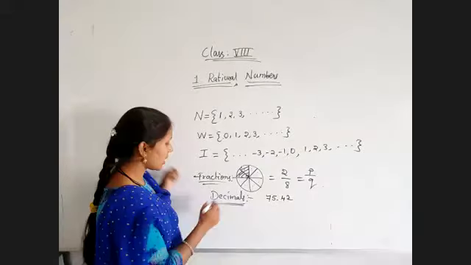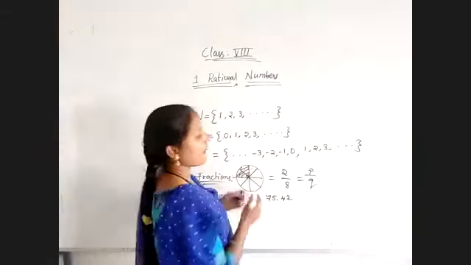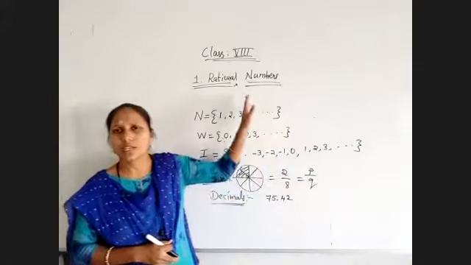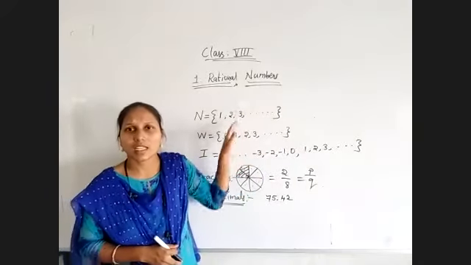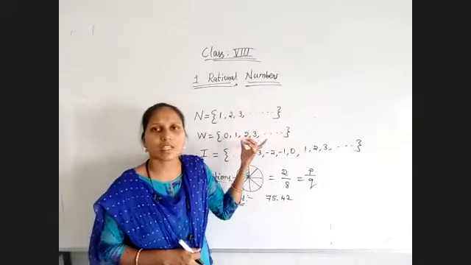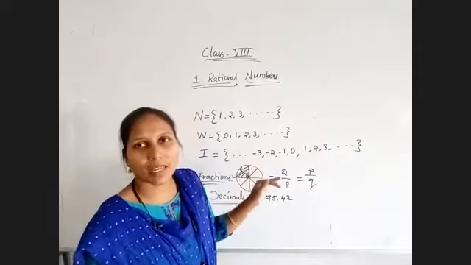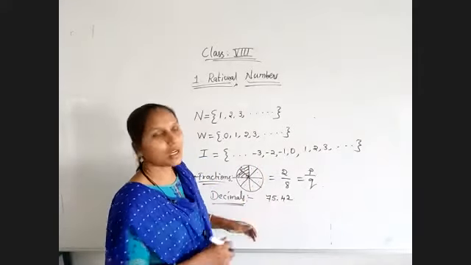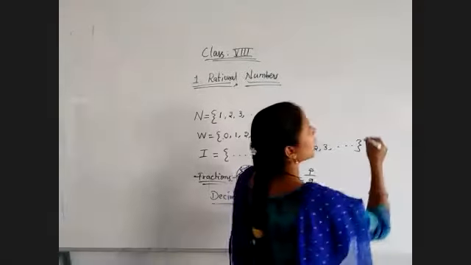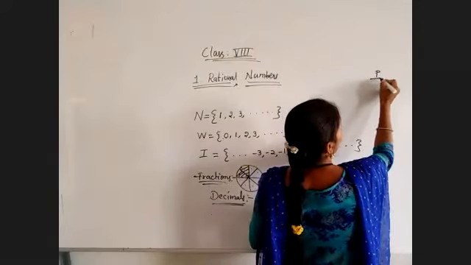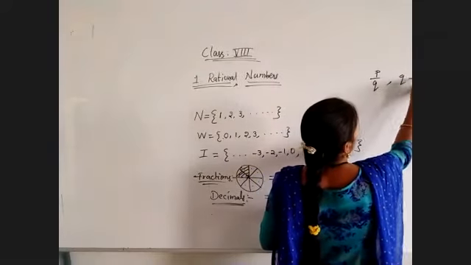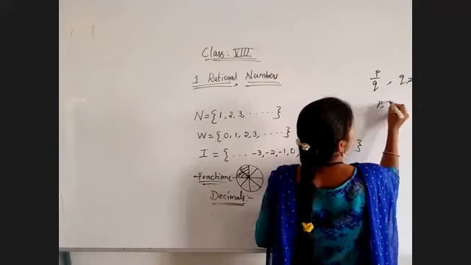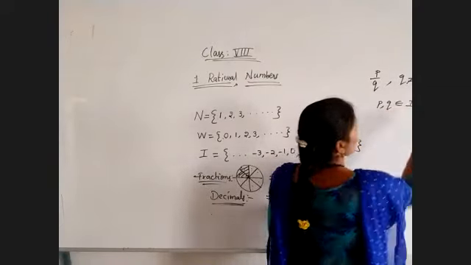Now coming to the rational number. The definition of a rational number is a number which is expressed in the form of P by Q. P and Q are integers and Q will not be equal to 0.